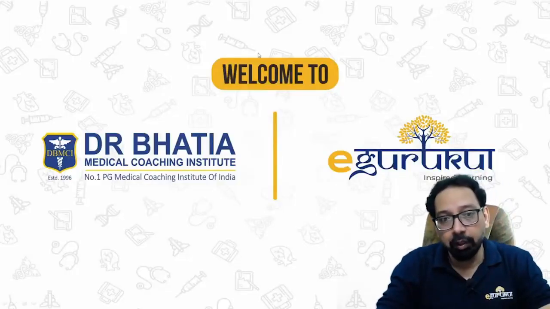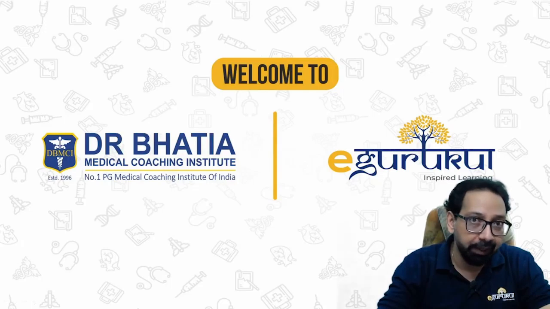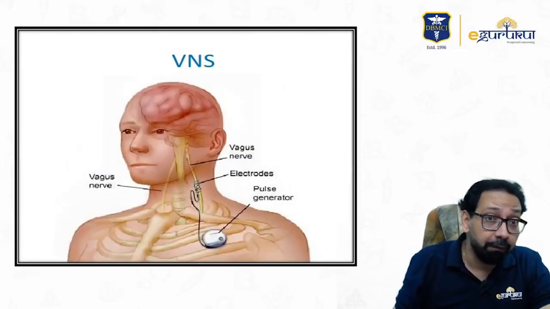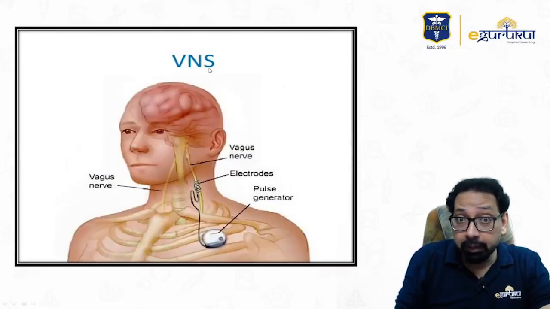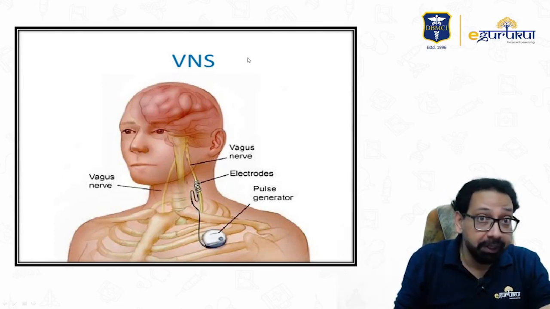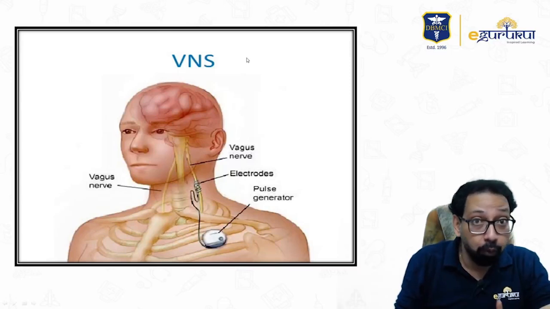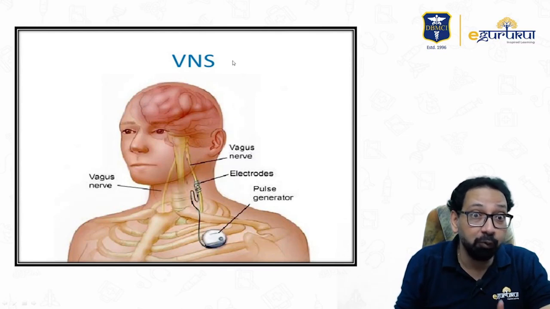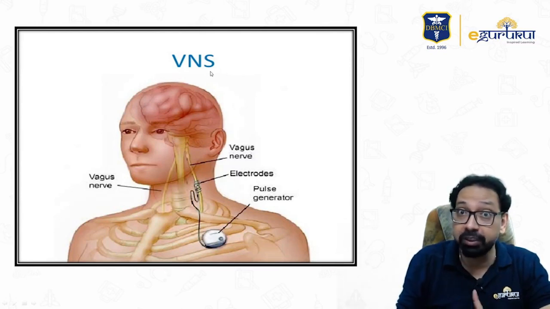Hi friends, now we are going to discuss important topics and few important images for coming June FMG. So first image is vagal nerve stimulation. Yes, this is used for treatment resistant depression. Treatment resistant depression, in which 4 trials of antidepressant therapy have failed, then you will think of vagal nerve stimulation because this is an invasive technique. We stimulate the vagus nerve and we found that stimulating the vagus nerve can improve the mood.